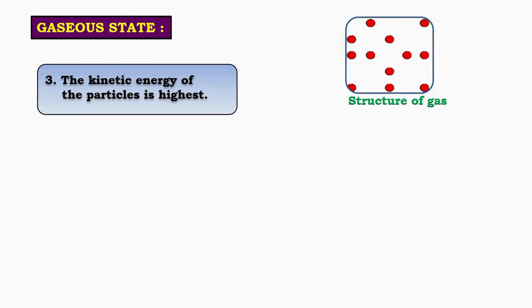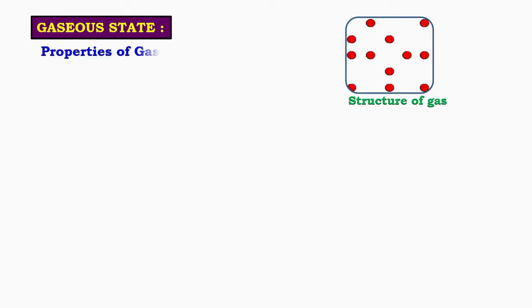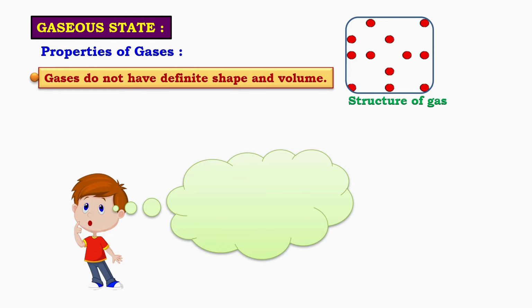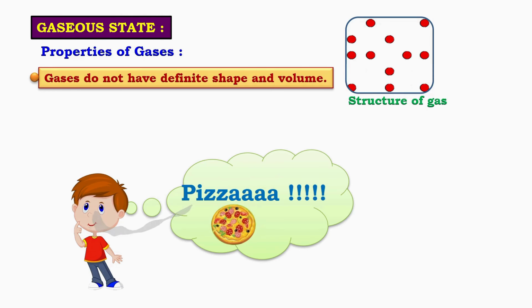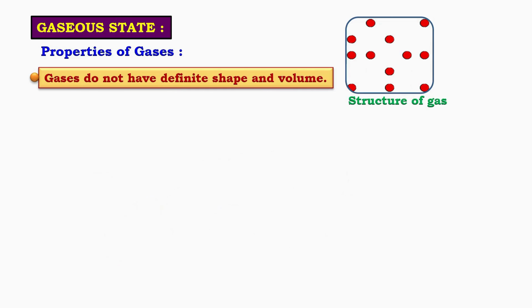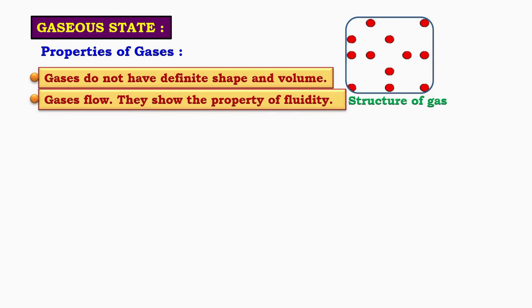Due to free movement of particles, gases do not have a definite shape or definite volume. They spread in all directions and fill the entire container. This is why the smell of delicious pizza can be felt from a distance. Gas particles diffuse quickly. Gases can flow easily, just like liquids. This shows that gases also possess the property of fluidity because their particles are continuously moving.